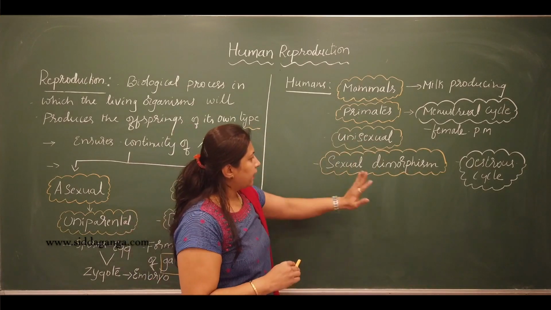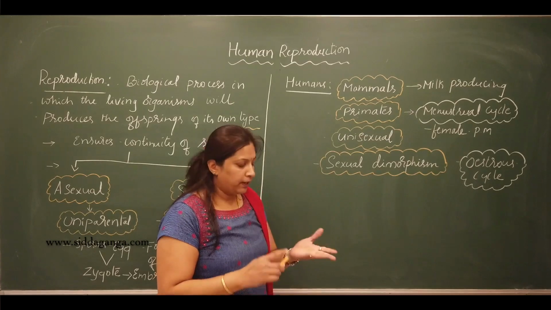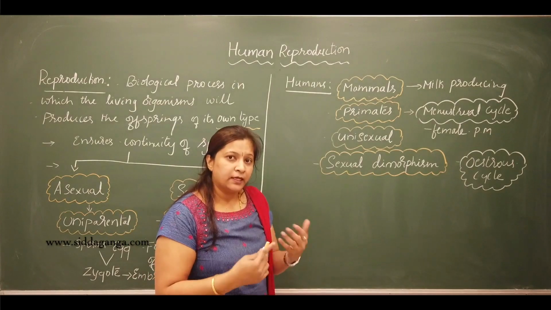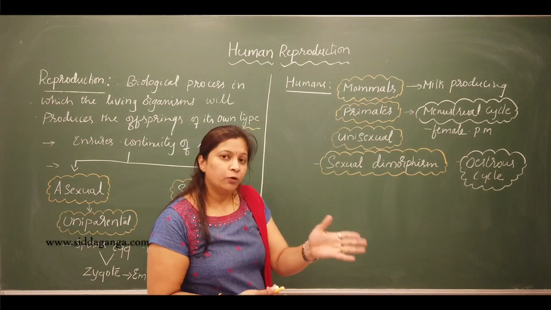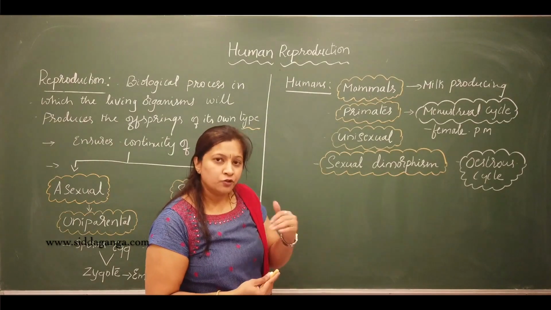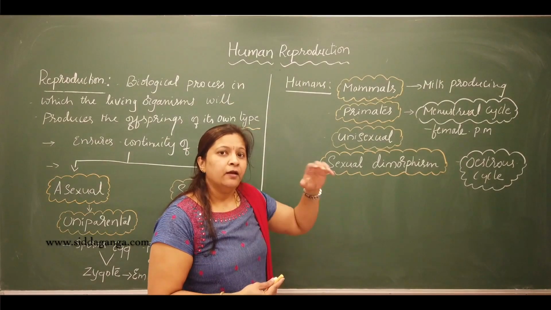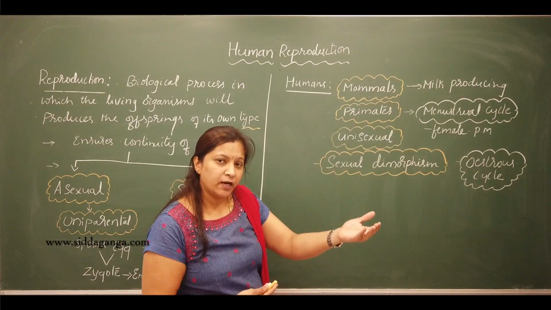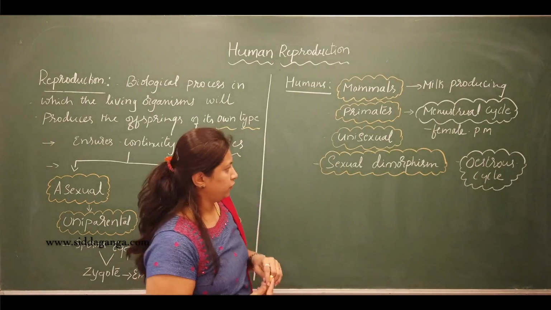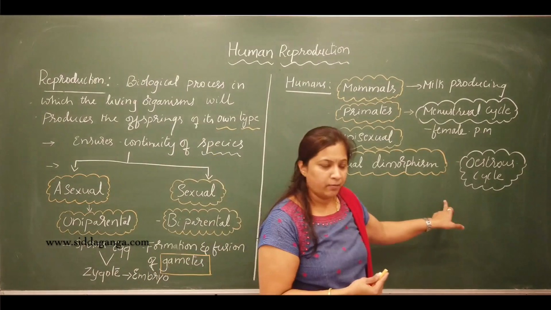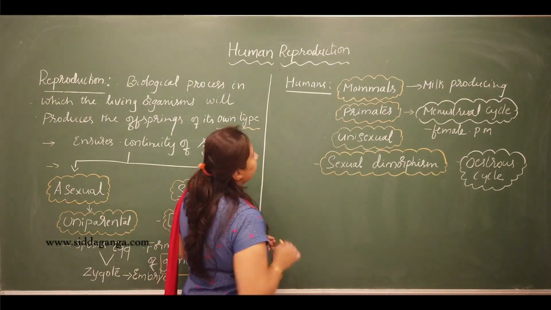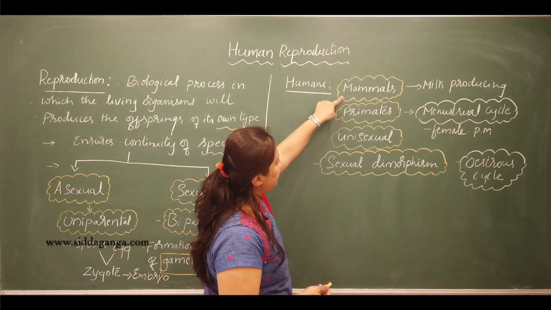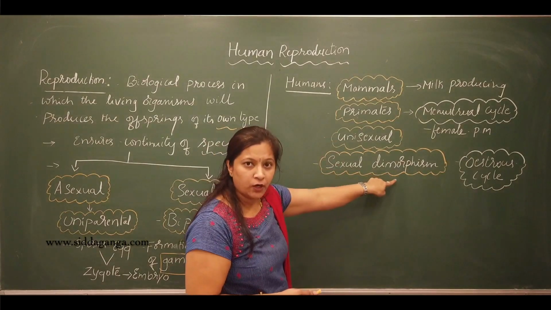Males and females look different because of the different sex organs and secondary sexual characteristics they possess, so they can be easily identified by their external morphological features. That is called sexual dimorphism, and it is well marked in human beings. So the humans are primate mammals, unisexual, and they show sexual dimorphism.